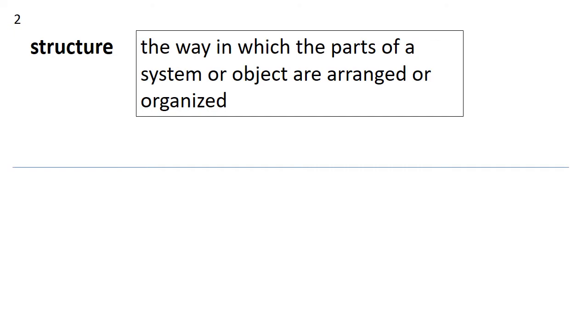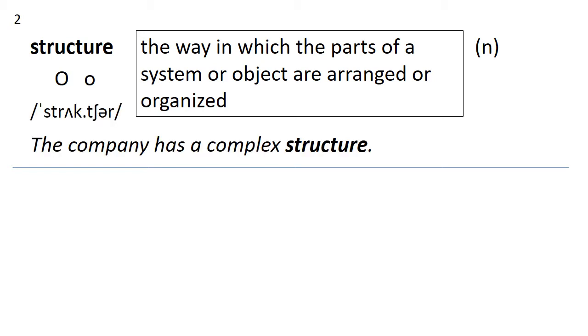Number 2 is structure. Structure means the way in which the parts of a system or object are arranged or organized. The way it's put together. The grammar label for structure is a noun. How many syllables in structure? 2. The company has a complex structure.